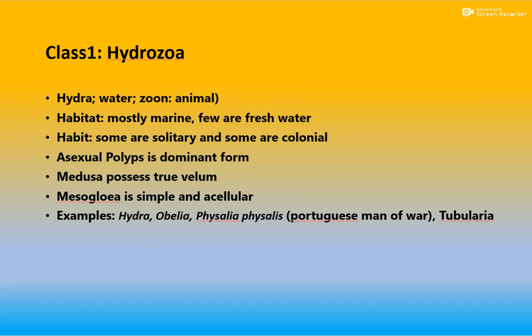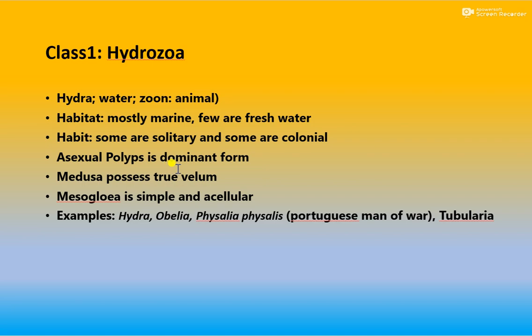First of all, we see the first class, Hydrozoa. What is Hydrozoa? Hydra means water and zoan means animal. This type of animal lives in water, mostly marine and a few in fresh water. The habitat of Hydrozoa is solitary, or some are colonial also.